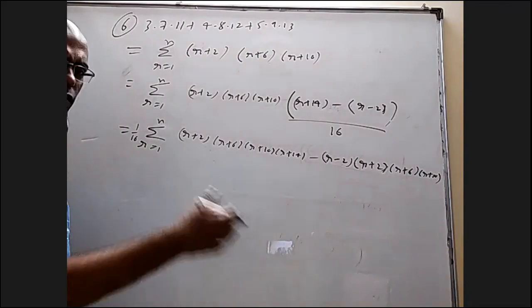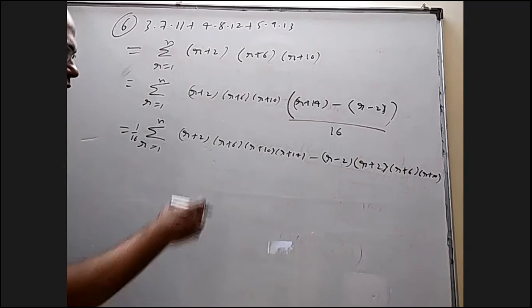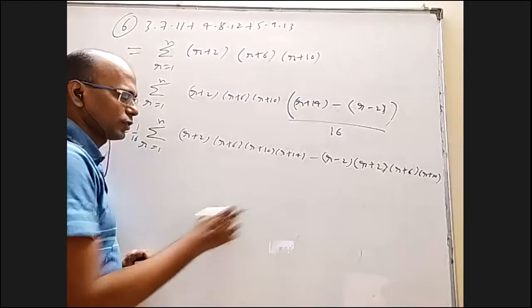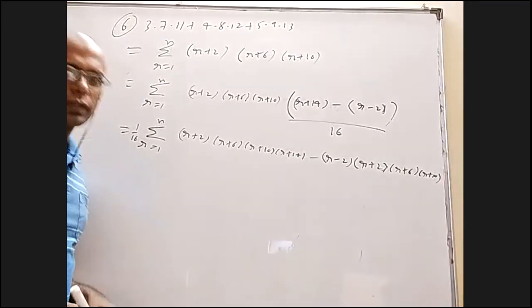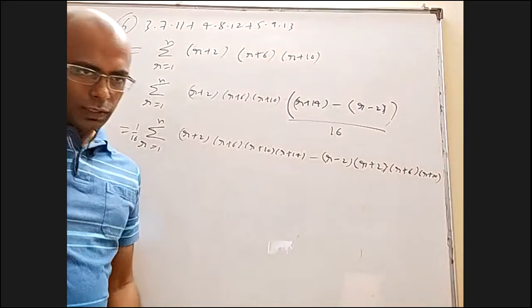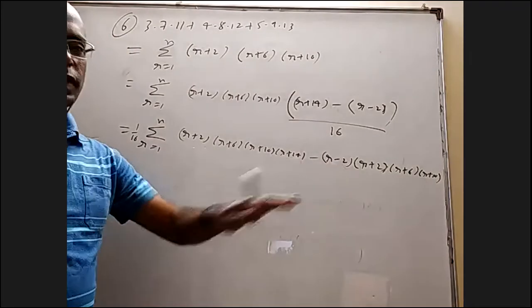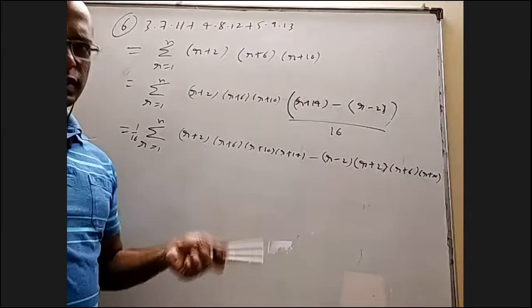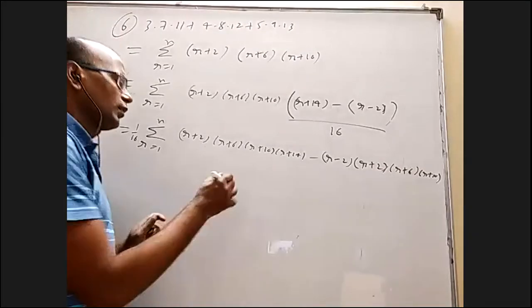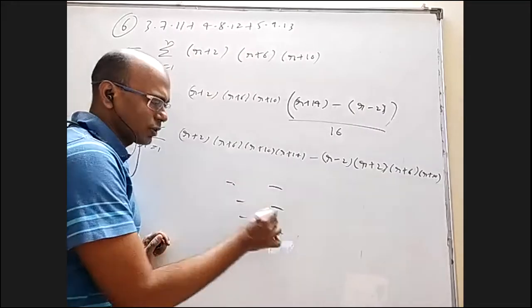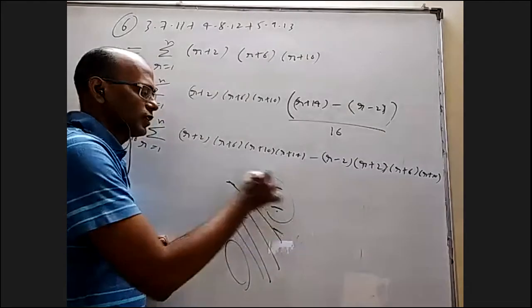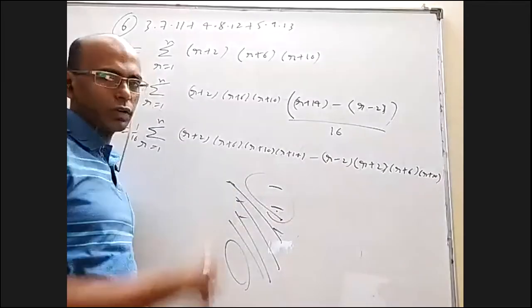Then it comes as method of differences. Nothing is wrong, but they don't cancel out with the very next term. This and something else will cancel. You will be left with a few terms here, a few terms here. That's the problem. It is not clearly f of r minus f of r minus 1. F of r minus f of r minus 2 also we can do, r minus 3 also we can do. But when you write a lot of things, earlier they were cancelling, but now they will cancel like this. You'll be left with a few things here, a few things here. And if you cancel like this, a lot of things will be left.